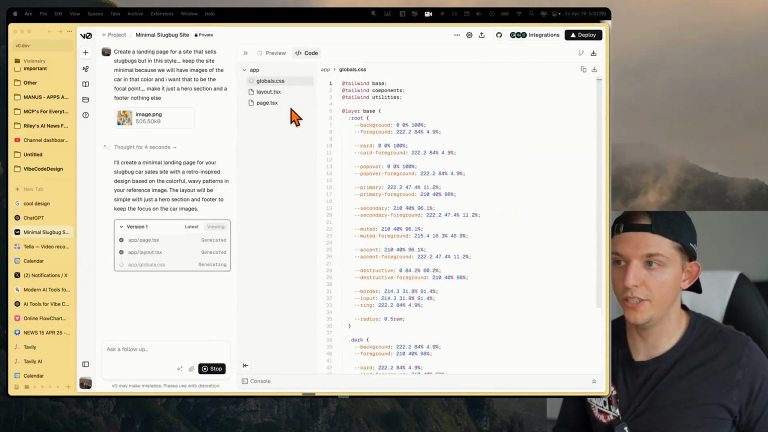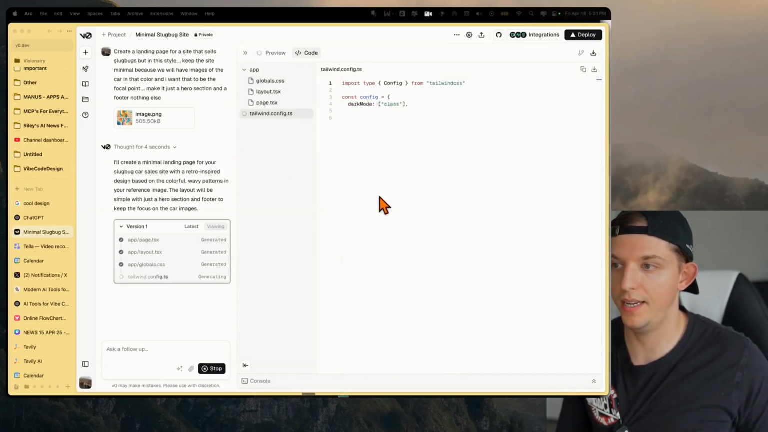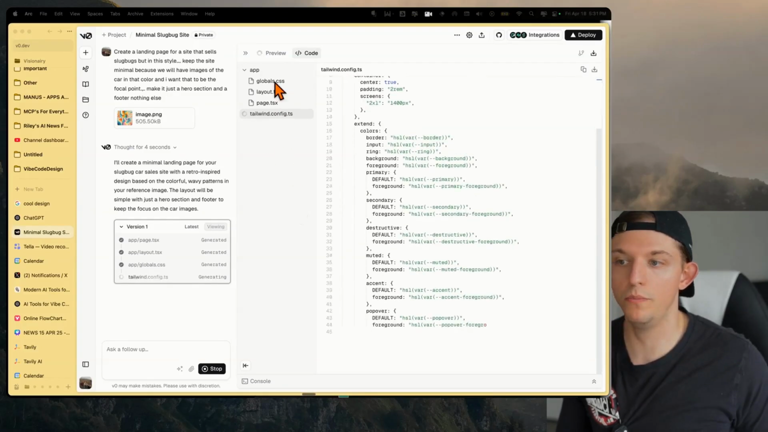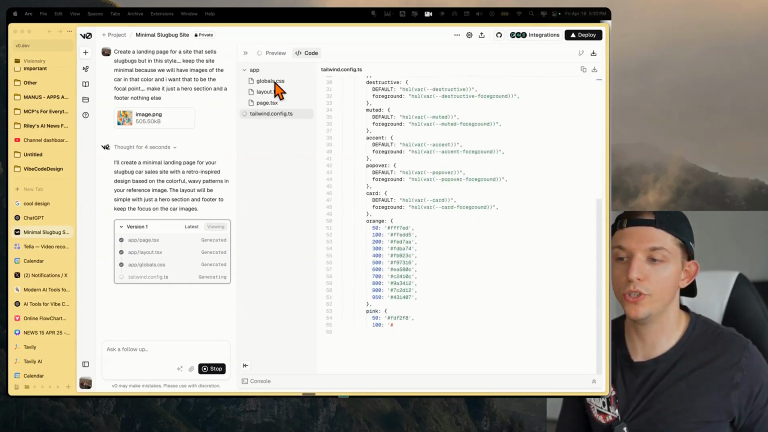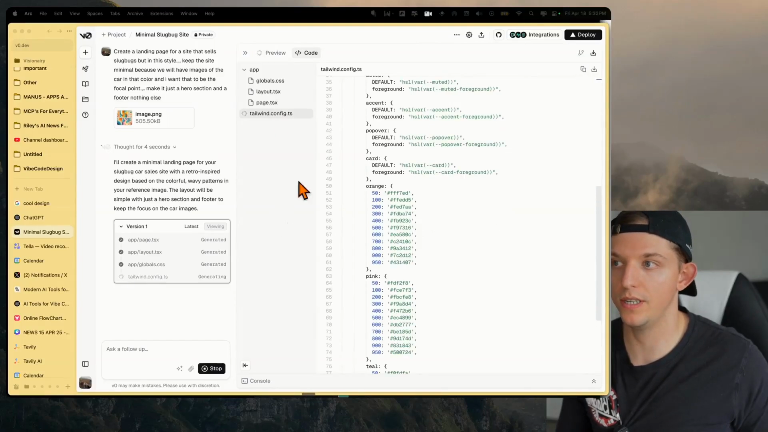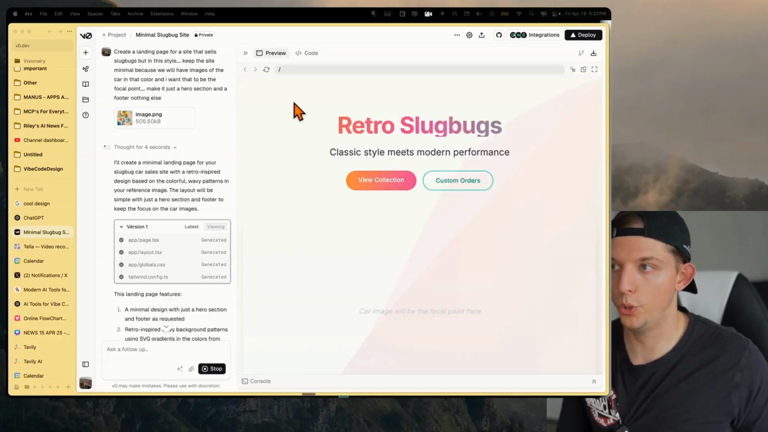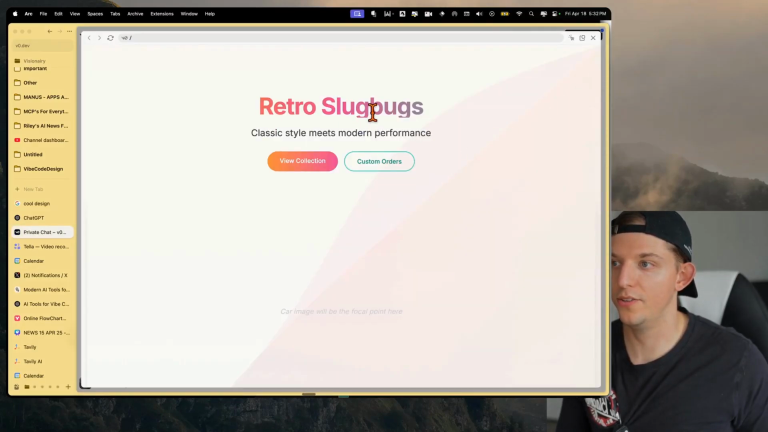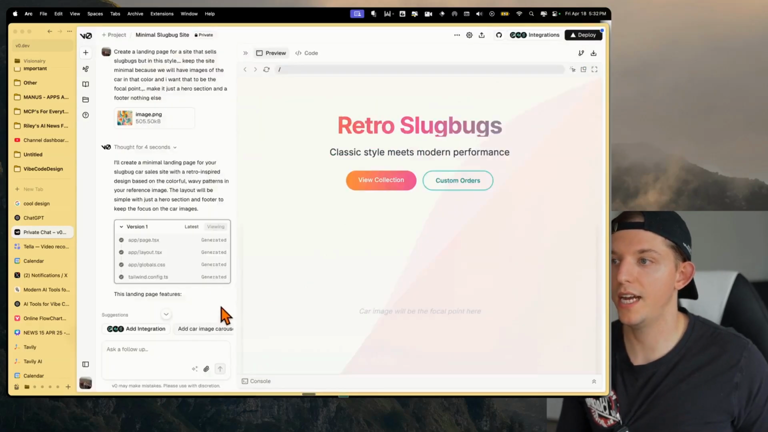And so this coding agent is generating all of the different files. It's going out, deciding exactly what we need. And here it's generating all the files, and it's about to immediately show us the result of what it coded. As soon as it's done, it's going to show us this preview. Boom, there we go. Retro slug bugs. And so this is interesting. The G is being cut off, and I'll just tell it that.